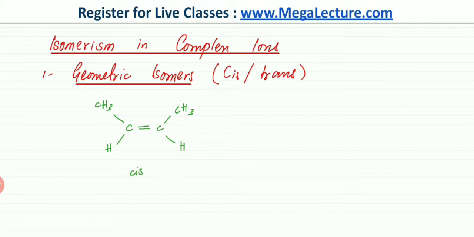And there could be another version of the molecule where you're going to have pretty much the same molecule, except, so I've drawn a partial structure, except that the CH3 is not pointing upwards, but instead this CH3 is pointing downwards. So it's still connected to the same carbon atom, but instead of pointing upwards, it's pointing downwards. And the H, instead of pointing downwards, it's actually pointing in the upward direction.